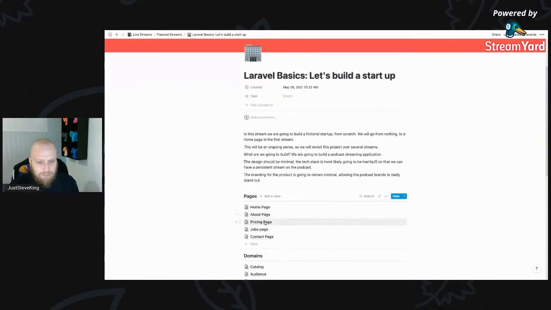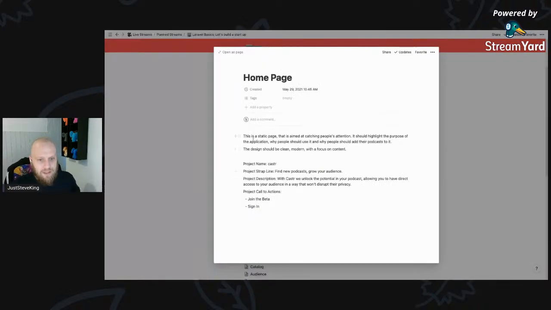We're going to have home, about, pricing, jobs, and contact pages. All of these are going to be relatively static. All of these will be Blade and Tailwind. It won't be any Inertia on those pages. It'll just be nice static content. And if we go into these, we're going to have some very basic things going on here. The homepage is all about capturing attention and why people should be joining.